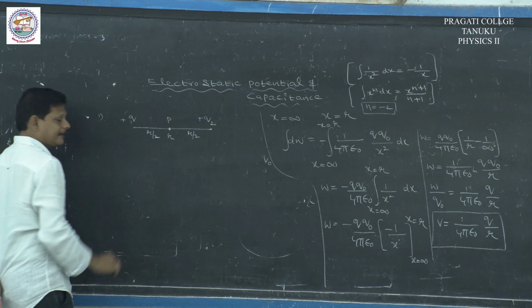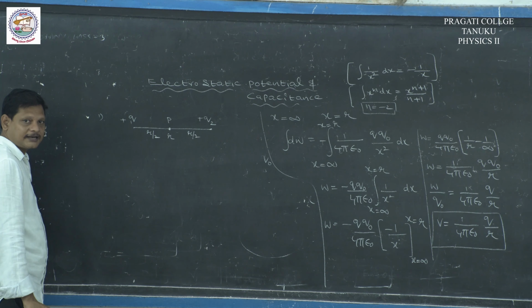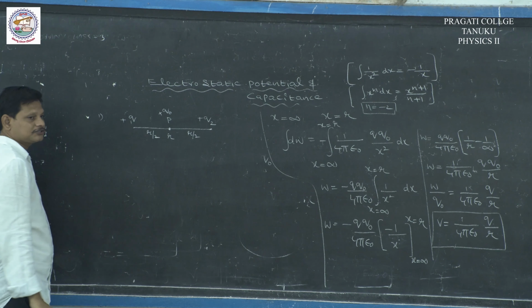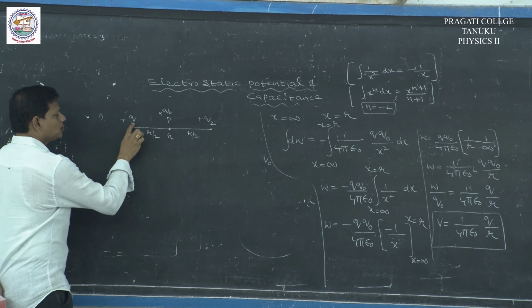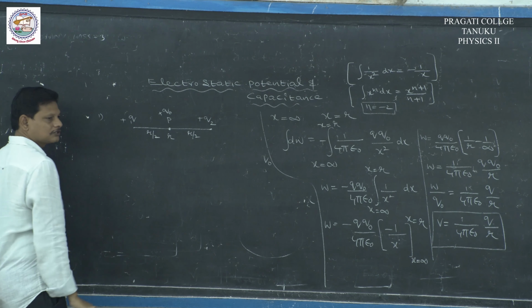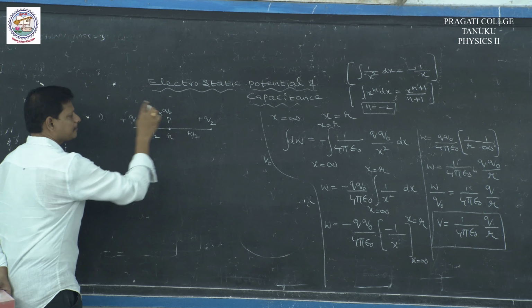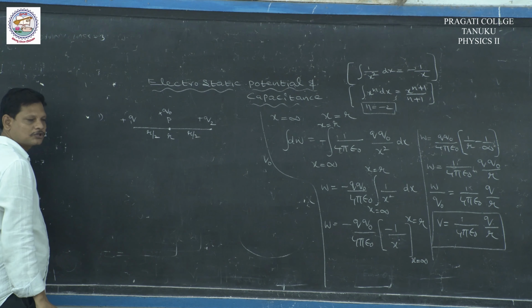So to calculate the electric potential at point P, we have to imagine there is a unit positive charge q0. So q1 always repels q0, and q2 always repels q0.